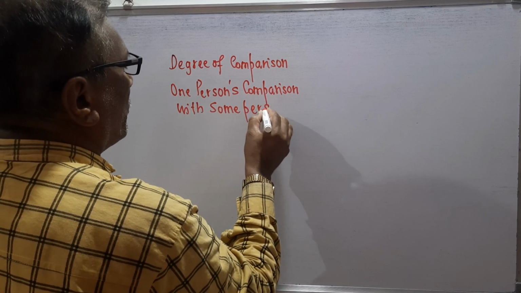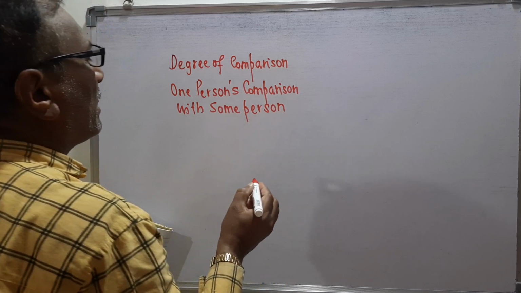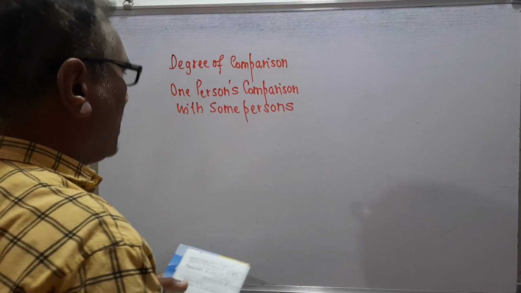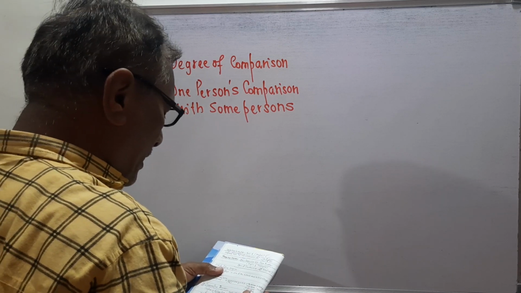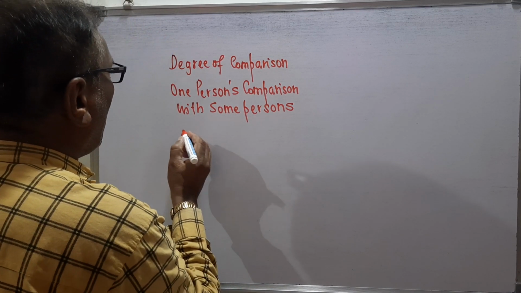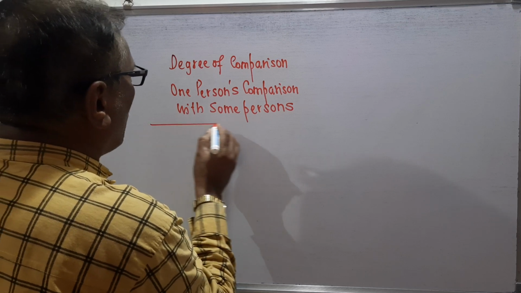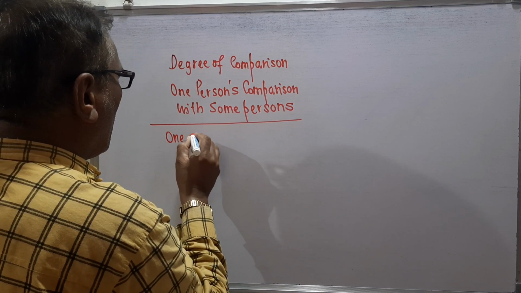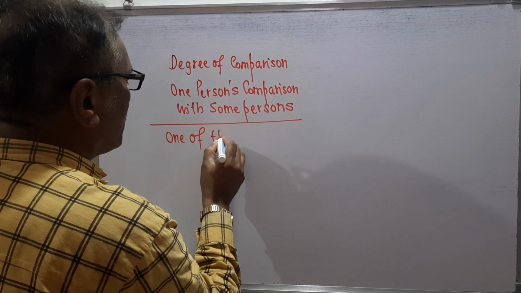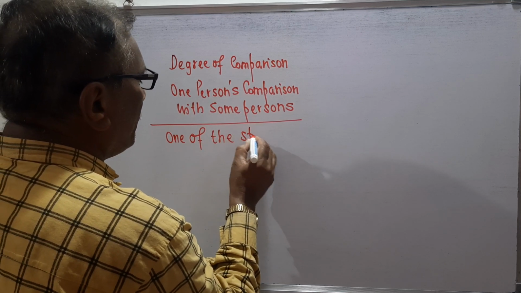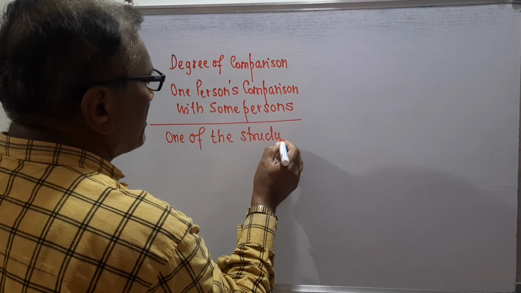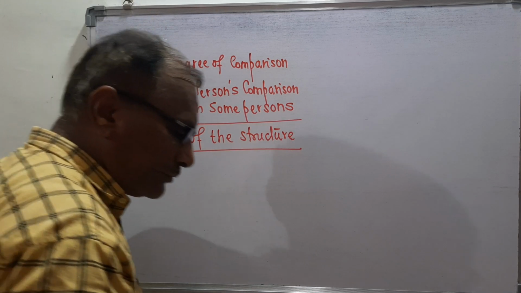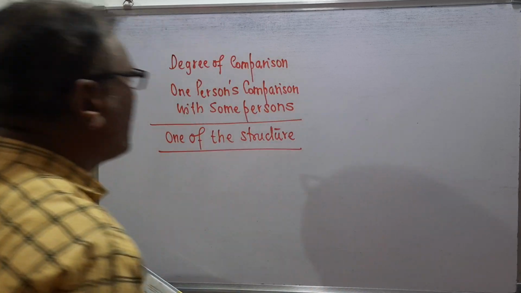This is today's topic, which we are going to discuss for your writing and speaking communication. I will tell you, this is called one of the structure of degree of comparison.